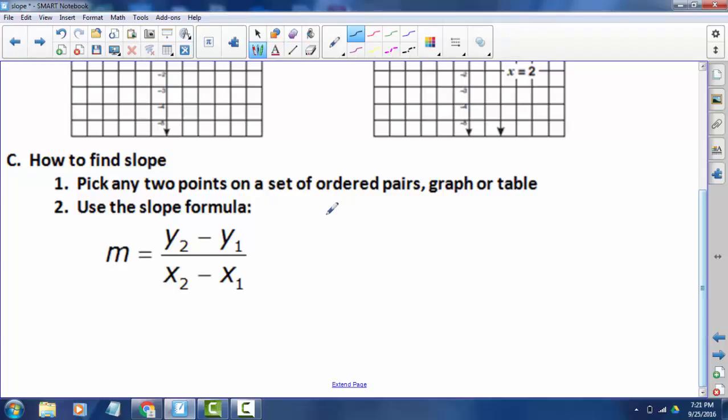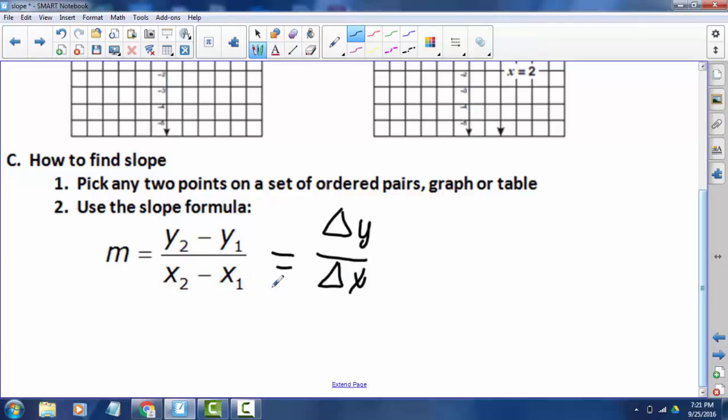A formula that you may come across in your travels through algebra is another formula, where we write it this way. It means exactly the same thing. We say the change in y over the change in x. Okay. This is an equivalent formula. The change in y, y2 minus y1, right? We went from y1 to y2. The change in x, we went from x1 to x2.